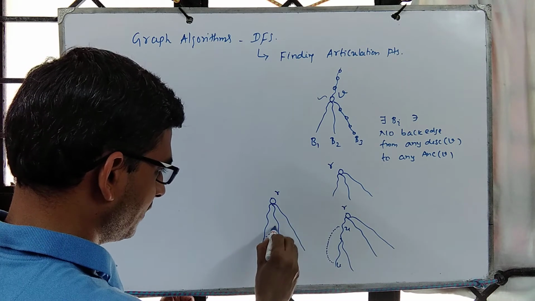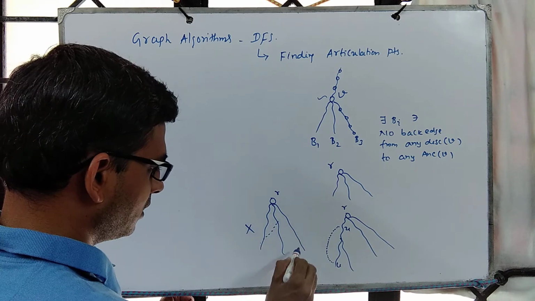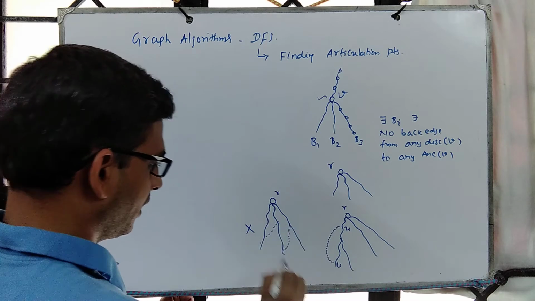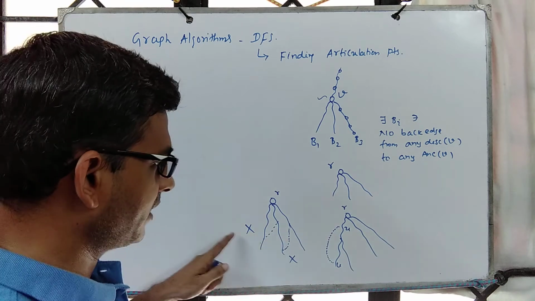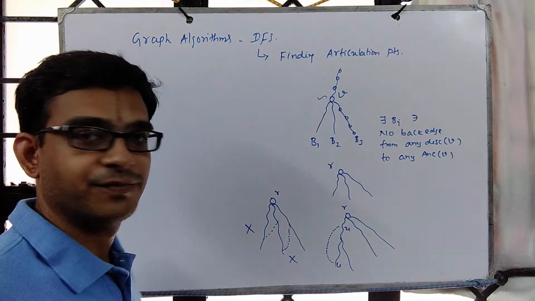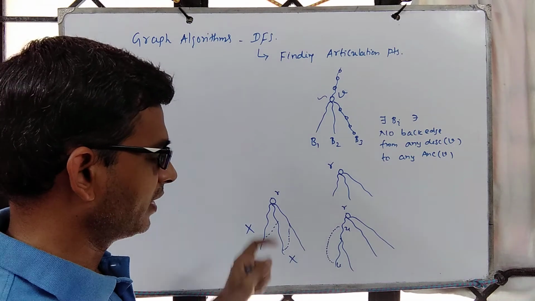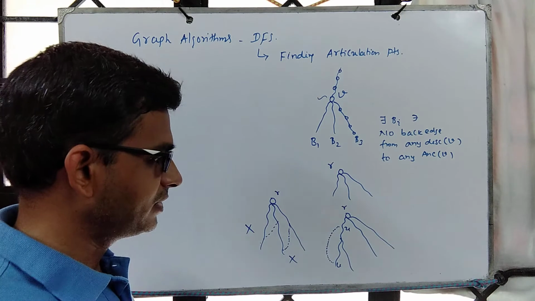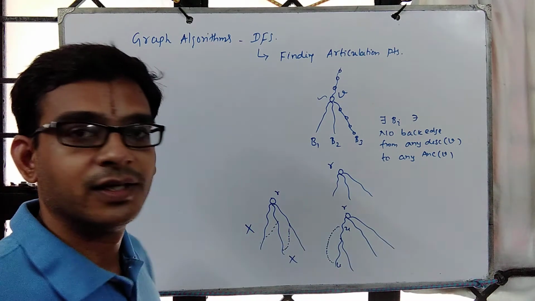So there is no edge from this branch to another branch, no back edge or no missing edge from this branch to some other branch. Things like this we will not come across as part of the DFS tree. When we find the DFS tree for a given connected graph and then focus on missing edges, the missing edges are within a branch. It is not between the branches.